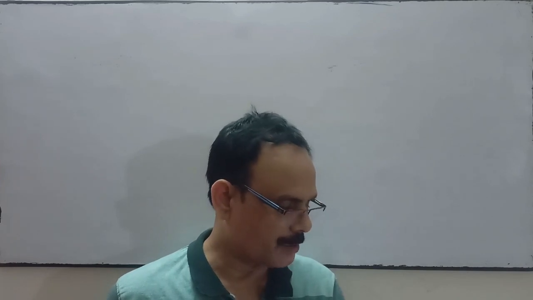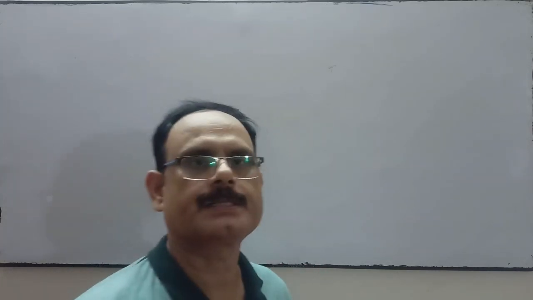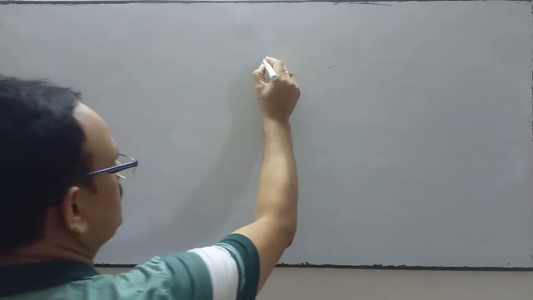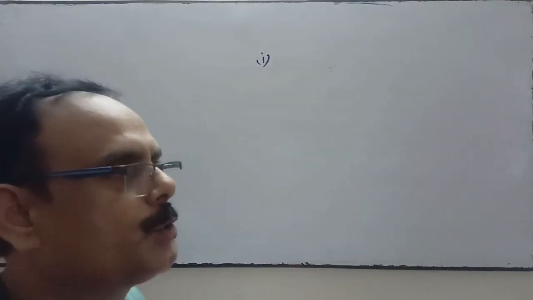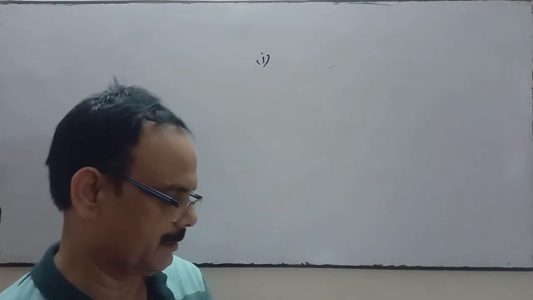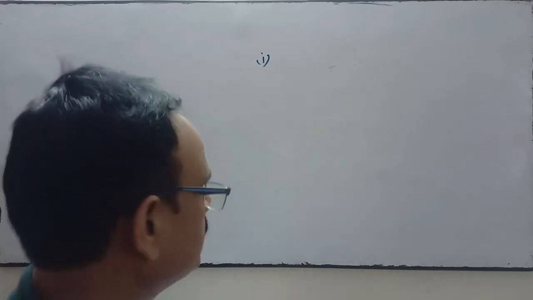Pass journal entries in the books of the partnership firm on the dissolution in the following cases. It is all about the dissolution expenses. Number one, L, a partner, was appointed to look after the dissolution process, for which he was given a remuneration of 10,000.